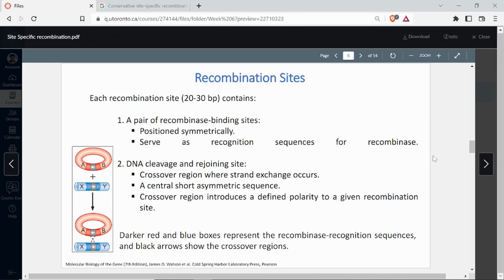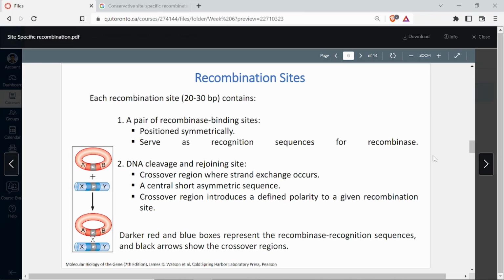One recombination site is going to pair with another recombination site on another molecule, because it is homologous recombination. Obviously you require two molecules to come together and then they will be combined. When they come together, there is a strand exchange between the two because of crossing over. Crossing over always happens in the region of this arrow, which is the crossover region, because that is where the cleavage and the rejoining has to happen, while the recombinase enzymes will bind on the red portions here or on the blue portions here.